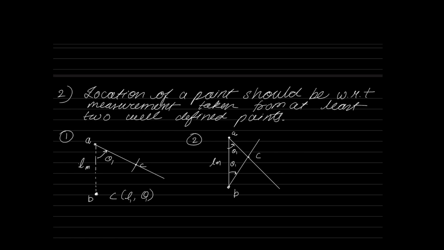Next, the third one. Again, same thing. I know the length of the line AB. This time I use two lengths. I know the length AC and the length BC. Take the radius AC and draw an arc like this. With B as center, BC as the radius, I'll draw another arc. Where these two arcs meet, that will be my point C.